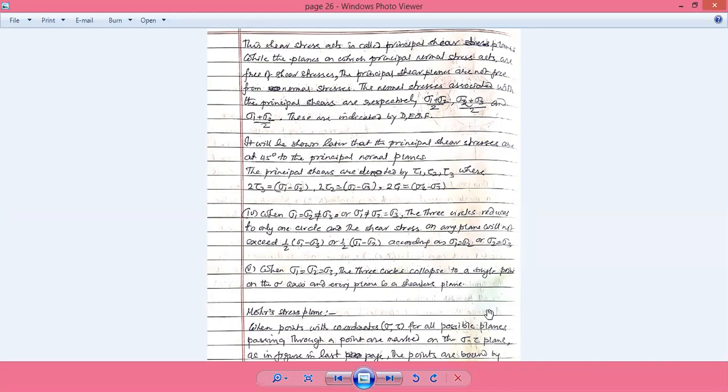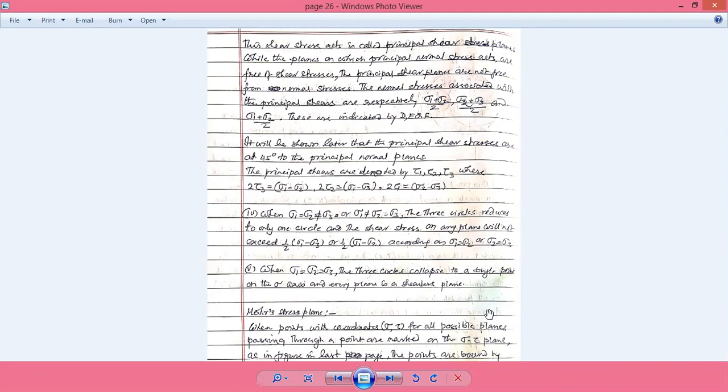We get the maximum and minimum values of sigma and tau, and any other value of sigma and tau within the circles, just by measuring the abscissa and ordinate itself. And then another case is if sigma 1 is equal to sigma 2, but sigma 2 is not equal to sigma 3.